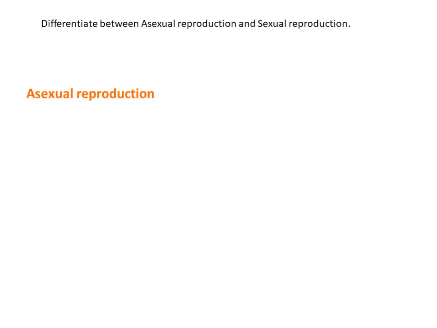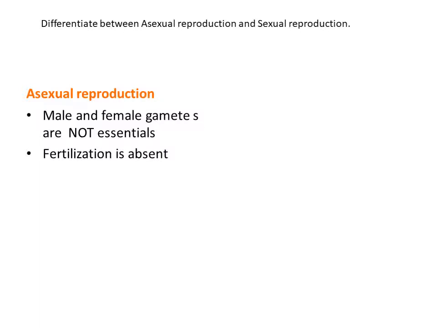First, asexual reproduction. In asexual reproduction, male and female gametes are not essential. In this method, sperm and ovum, pollen grains or eggs are not required. Fertilization is also not essential in asexual reproduction. If gametes are not there, the fusion is also not necessary.